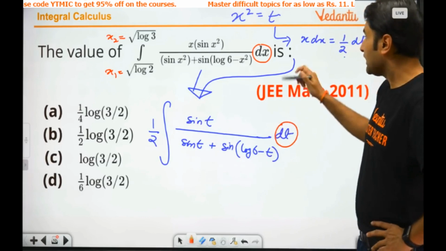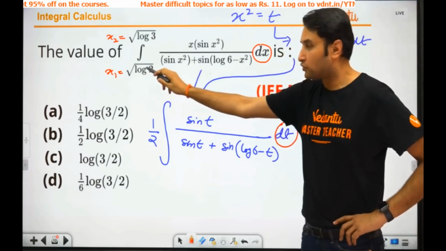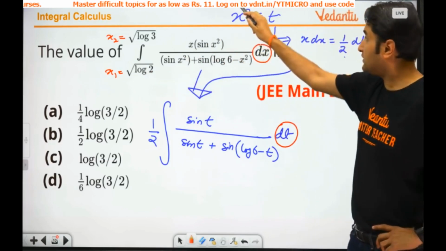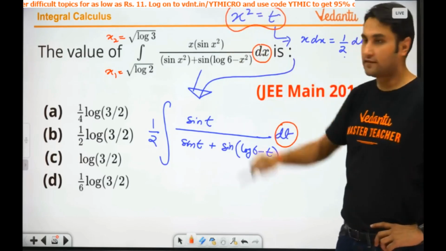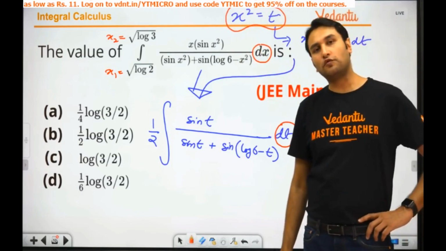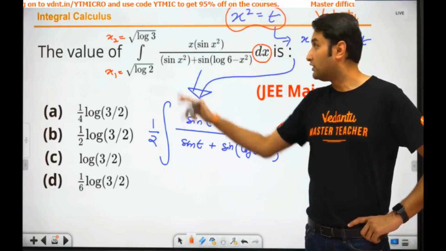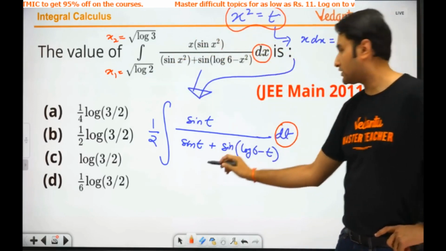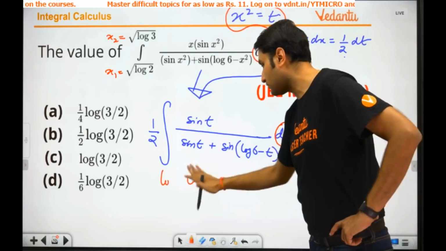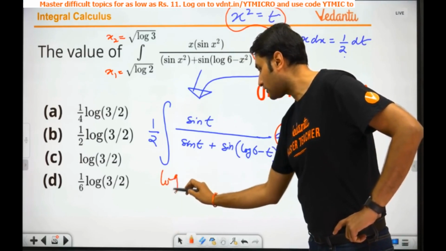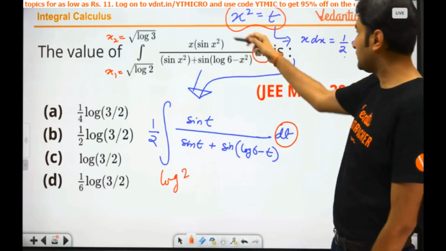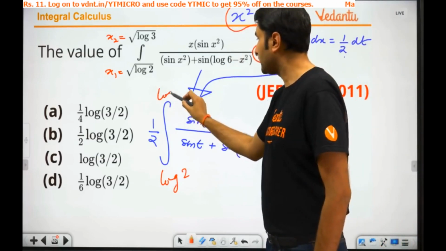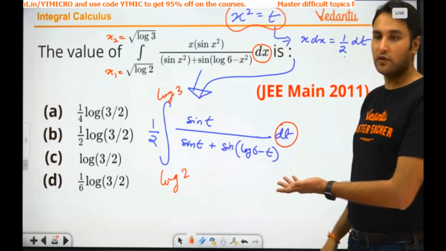Okay. So when your x was root log 2, since t is equal to x square, what will be the value of t now? When x is root log 2, since t is x square, this will be log of 2, and similarly this will be log of 3. Right? So this is your integration.